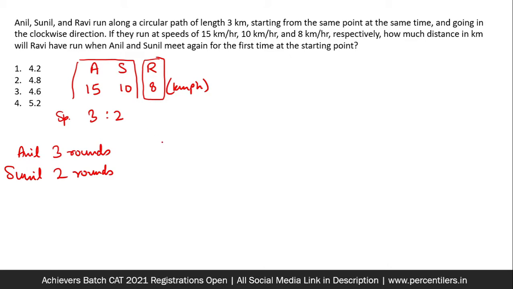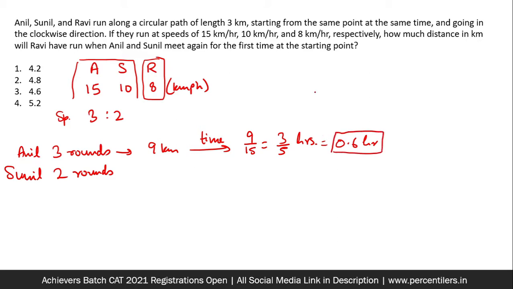Basically 3 rounds for Anil means 9 kilometers, and the time taken by Anil to do these 9 kilometers would be 9 by 15 or 3 by 5 hours, basically 0.6 hours, 60% of an hour, whichever way you want to see. This is exactly what we wanted to find, the time, because we already know the speed of Ravi.